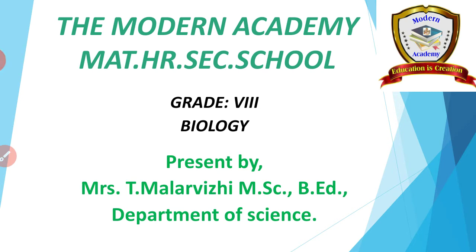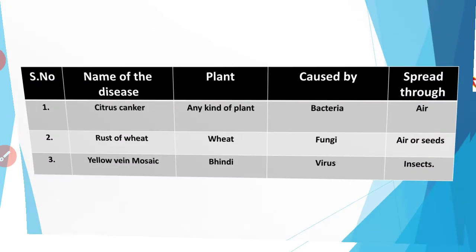Shall we start this class with a quiz? I will ask you some basic questions based on yesterday's class. You have to state whether it is true or false. First question, throwing the garbage on the road. Second question, green color dustbin is for non-biodegradable waste. Third question, plastics are easily decomposed by microbes. Obviously, the answer to all these three questions is false. Okay, you can appreciate it by yourself.